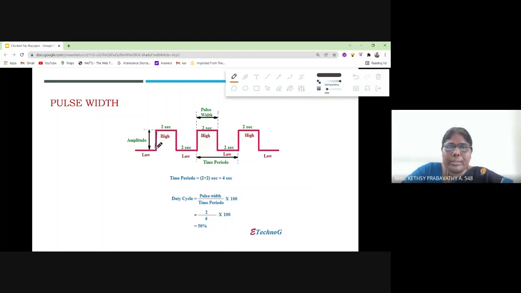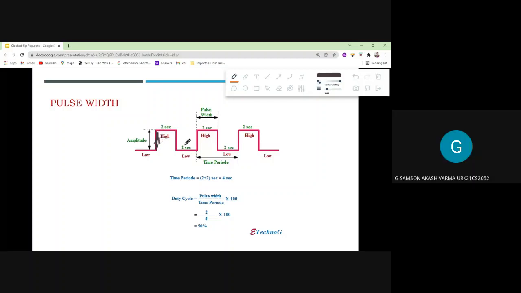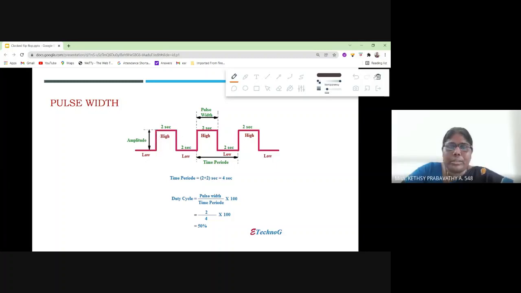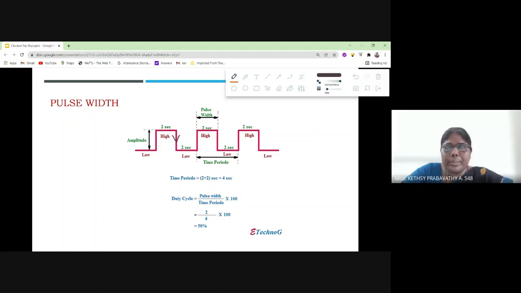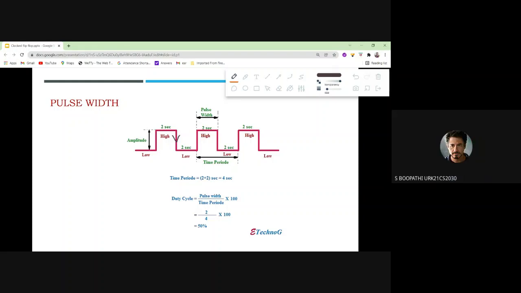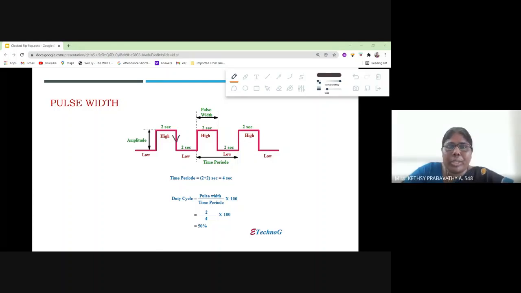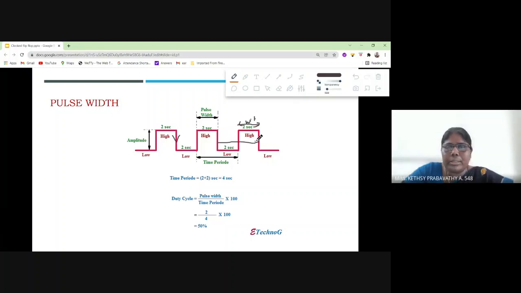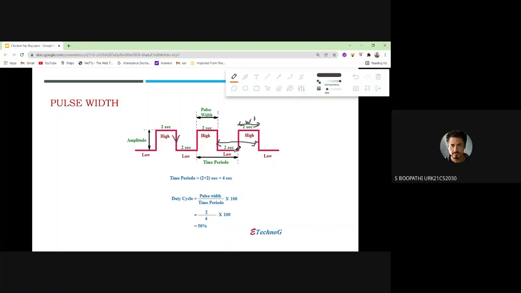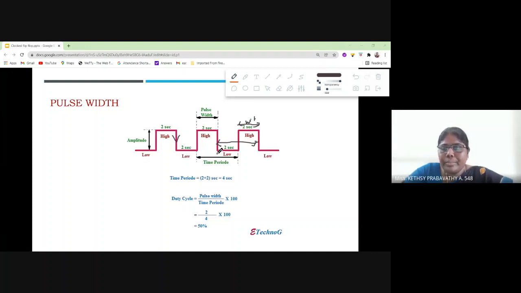What is this one? Positive edge triggering, 0 to 1. Yes. Then what is this one? 1 to 0. So what is 1 to 0? It is negative edge triggering. Very good. Then what is this value? Width. And what is this? Time period. Everyone has understood? Yes, ma'am.